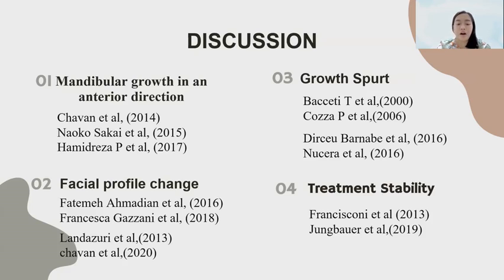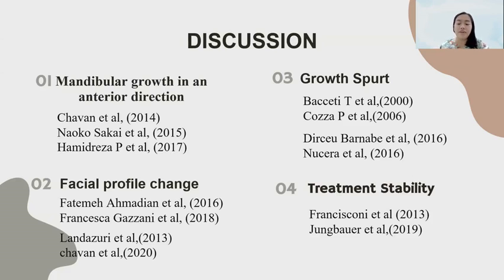Kosaki et al., in a systematic review, found that the mandible's significant response to treatment with functional appliance was at the peak of puberty, and this response was a skeletal change. In contrast, Bassetti found the mandibular response to functional treatment to be higher at the end of puberty compared to treatment starting in early puberty.